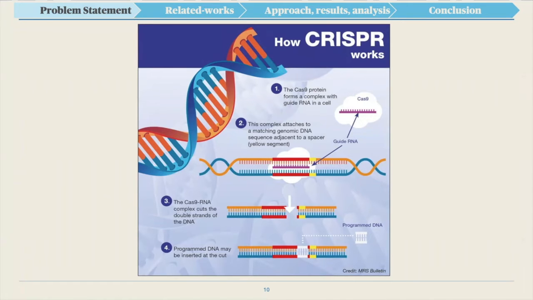So how does the system work? The guide RNA is a specific RNA sequence that identifies the target DNA region of interest and directs the Cas protein there for editing. The Cas9 is directed to the specific DNA location and cuts the double strands of the DNA. Then a programmed DNA could be inserted in that area.